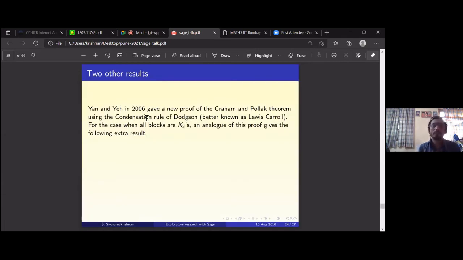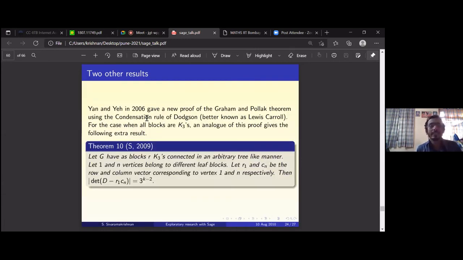We get some extra results from this. When I was doing this, I was also trying to see what else I could find. So let G have as blocks r copies of K3. K3 is the triangle. You have r triangles and you connect them up in any manner you want. And let vertex 1 and vertex n belong. Now every triangle is a block, and I call it a leaf block if you delete the triangle and there is no breakage in connectivity, that is, the graph still remains a connected graph.